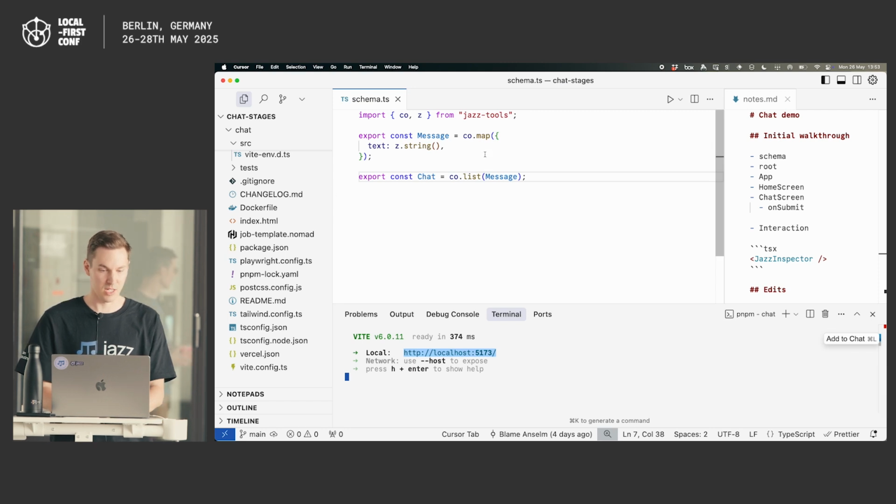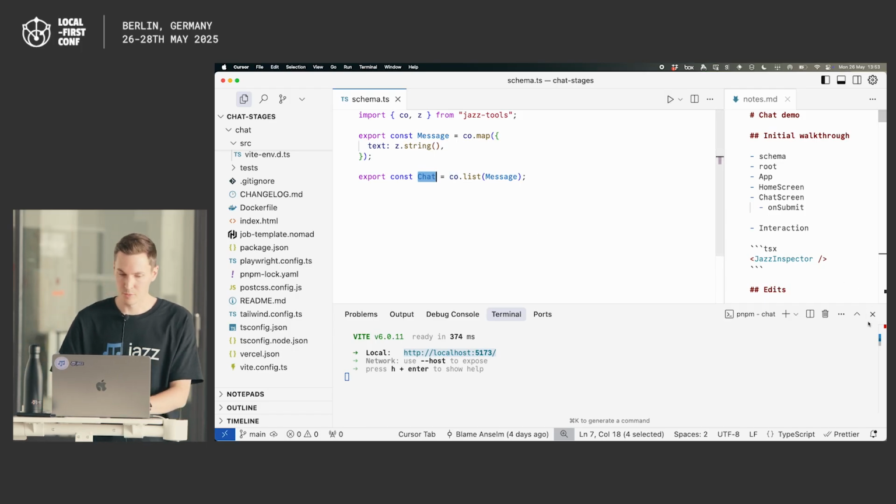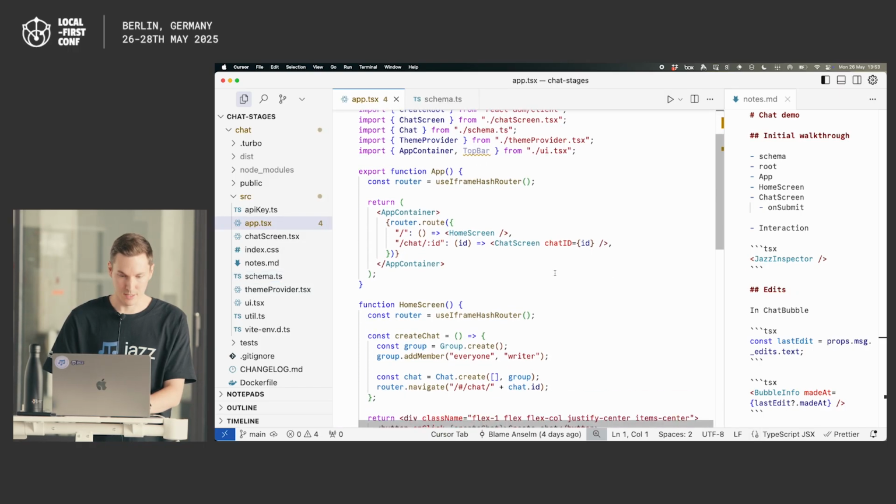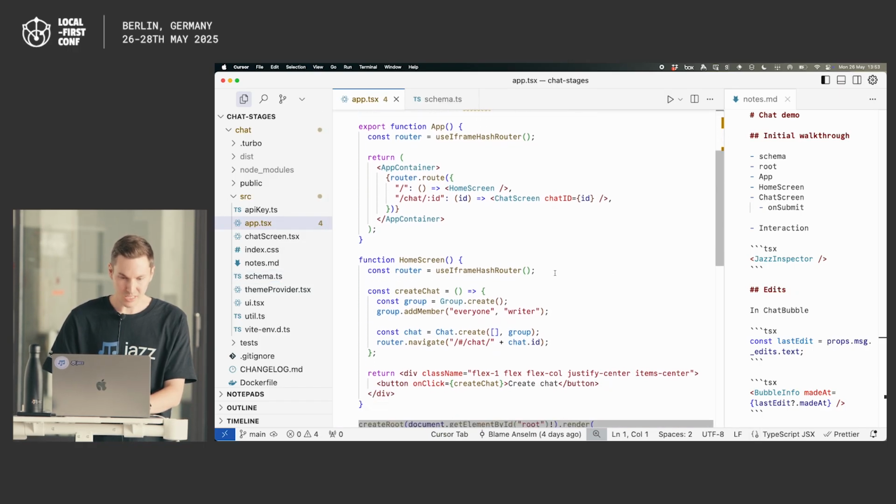What's the schema for this app? Again, a message is just a collaborative map. That's like an object that has a single primitive property called string. And then a chat is nothing more than a collaborative list of messages. Makes sense, right? How do we render this? Let's have a look at how our app is set up here. We have this top-level app.js. We have little hash-based routing here, just again for the homepage.